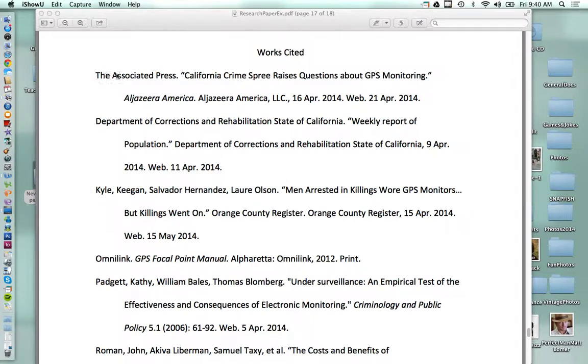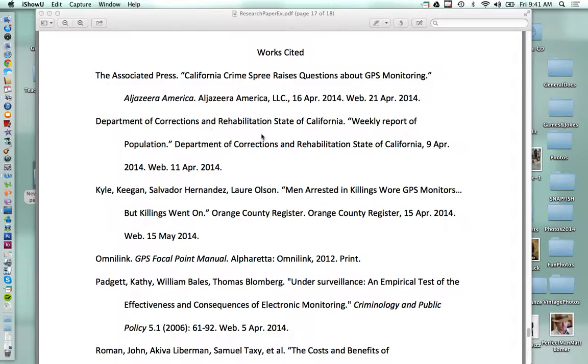The Associated Press is one. I would personally just use the title, not the Associated Press, but the Associated Press is a clearinghouse for newspapers where a lot of newspapers get their sources, but you can see it actually came from Al Jazeera. So I might use that instead. But there are some models in MLA that use this. It's just Al Jazeera is more specific, and you always want to be more specific.